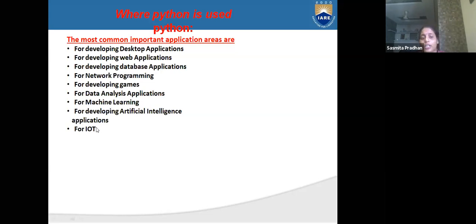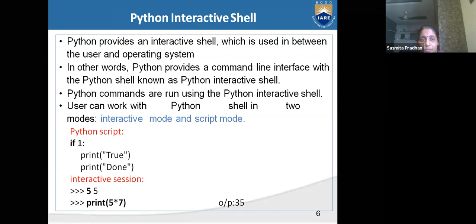Applications for IoT, the Internet of Things. Internet of Things means, now you are using your AC by remote, and for cooking, for all these things you use the Internet of Things. If you use the remote, your fan should run like that. That is the Internet of Things. Your internet should connect to the things.